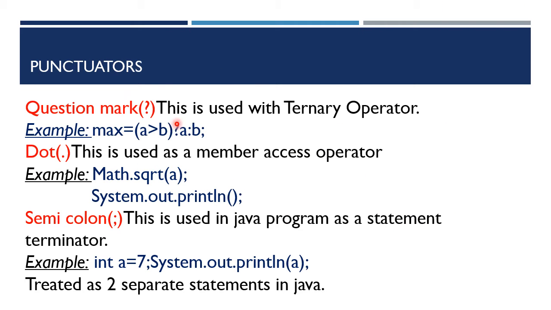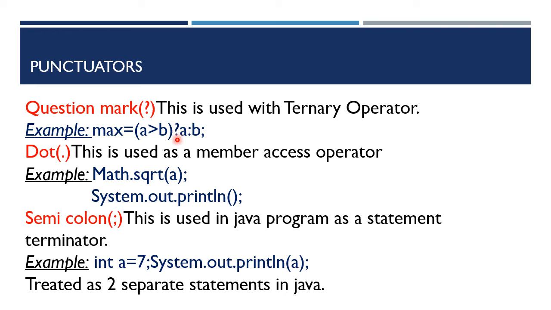Question mark. This is used with the ternary operator. You know the if statement, right? So we can make use of this ternary operator instead of the if statement. While writing the ternary statement, the question mark is the ternary operator.